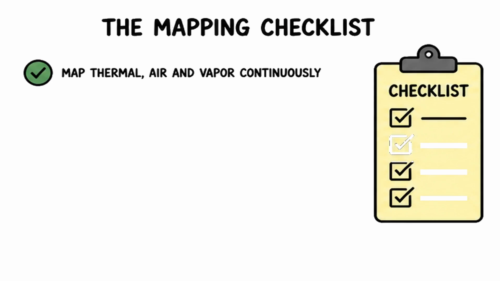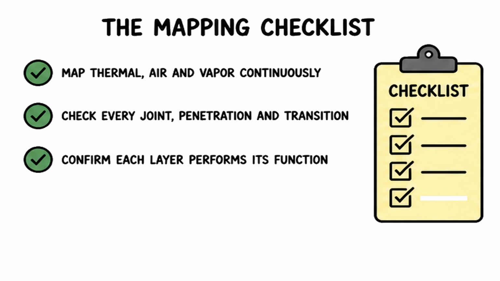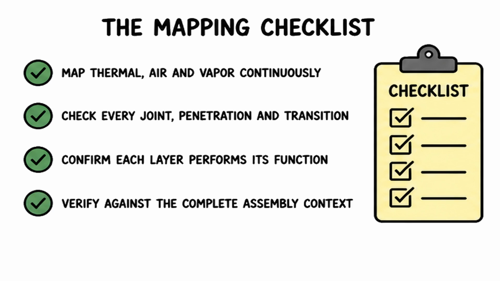Map thermal, air and vapor continuously. Check every joint, penetration, and transition. Confirm each layer performs its function. Then verify against the complete assembly context.